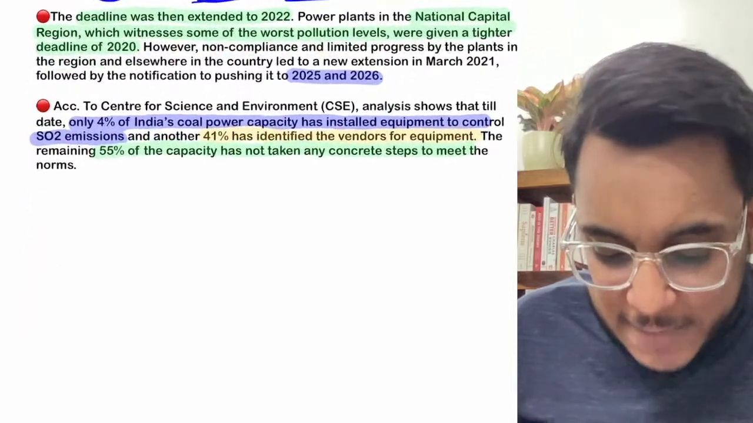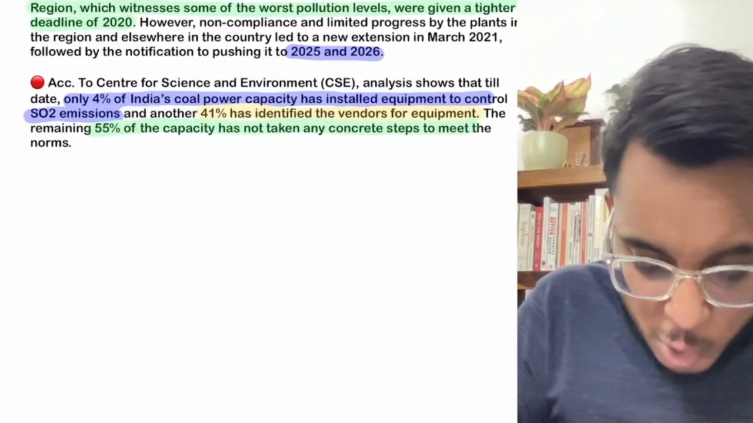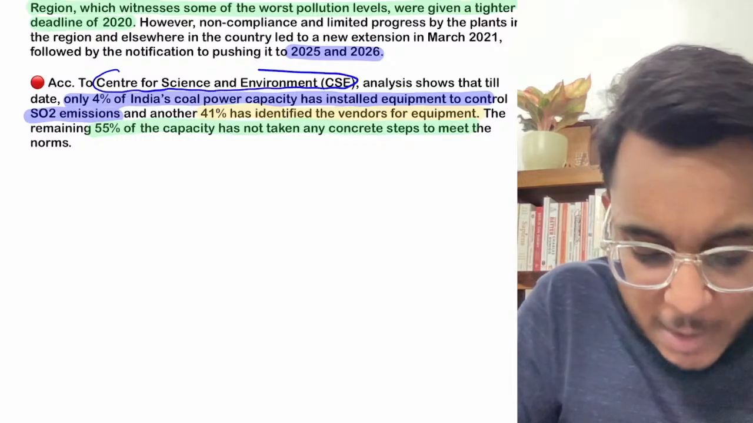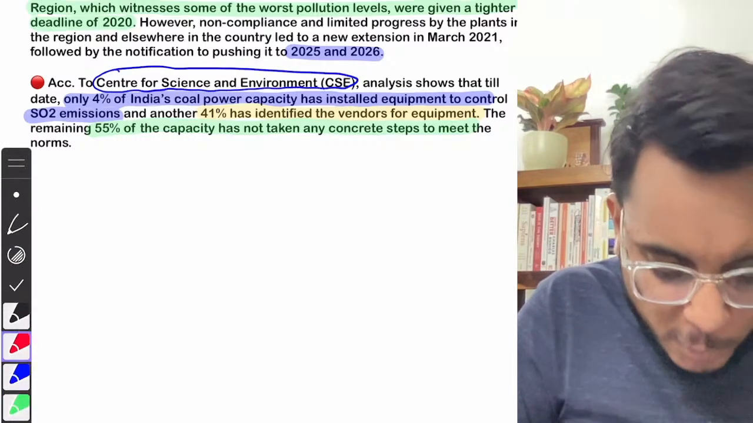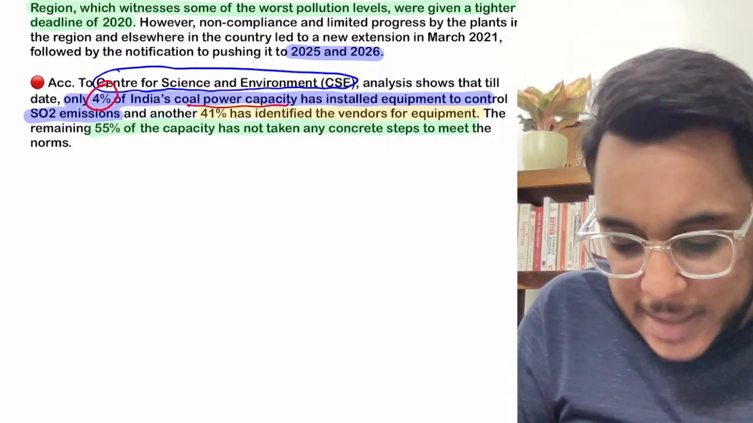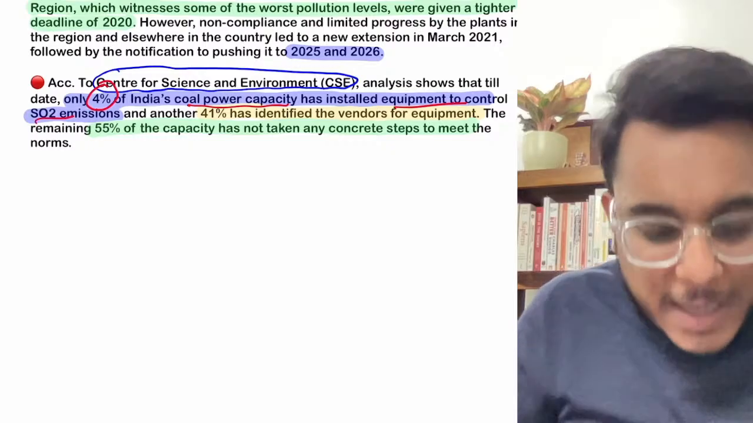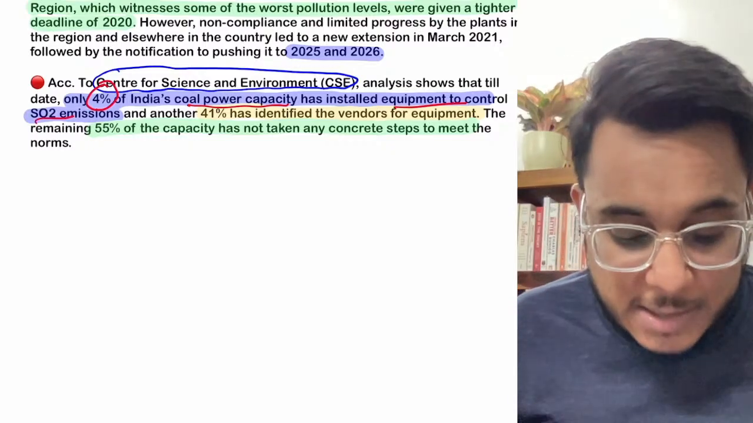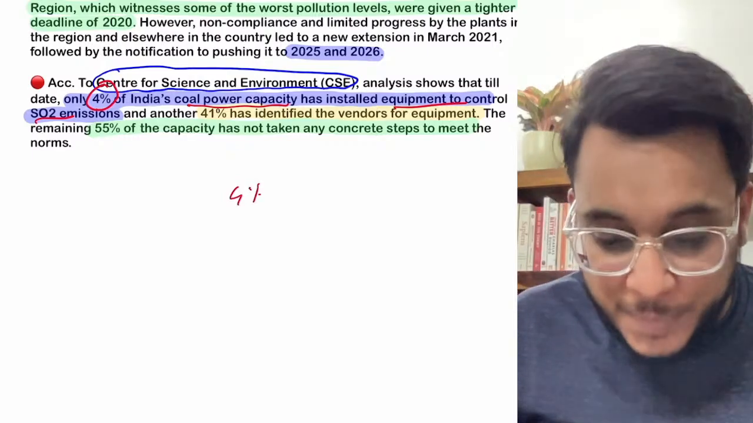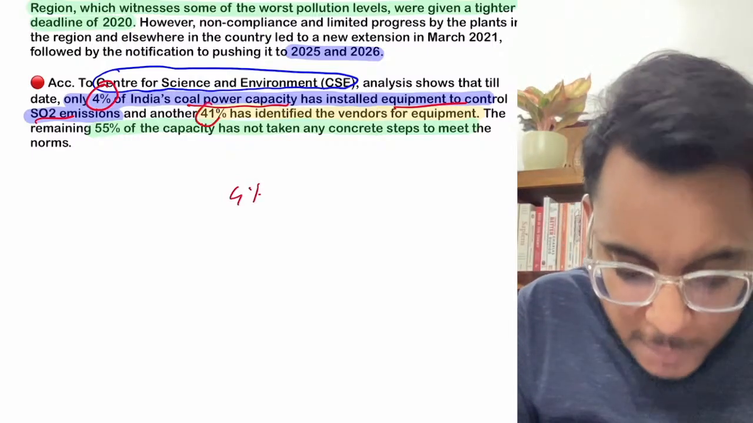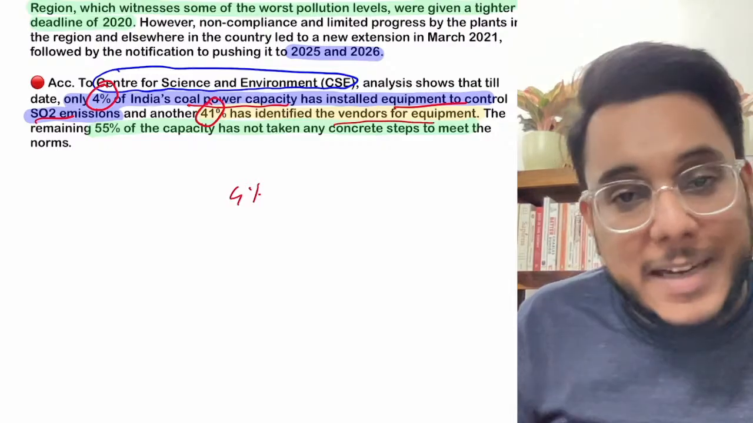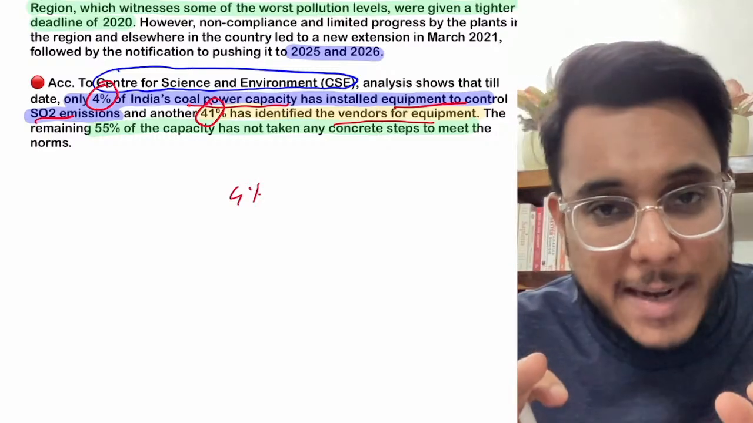Now, guys, if I give you the progress, according to the study by the Center for Science and Environment, CSE, till now only 4% of India's coal power capacity has installed equipment to control SO2 emission. Okay, sulfur dioxide emission, only 4% of plants have developed that particular equipment. At the same time, around 41% of the coal-fired power plants have identified the vendors for equipment. Just vendors have been identified.